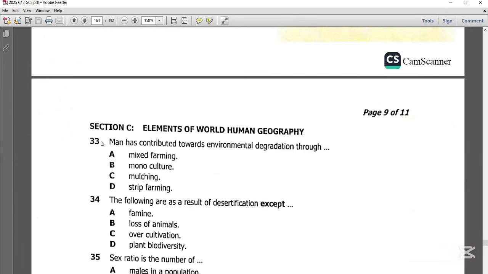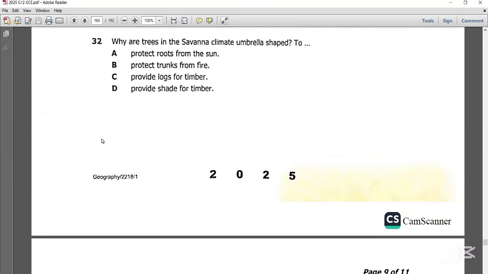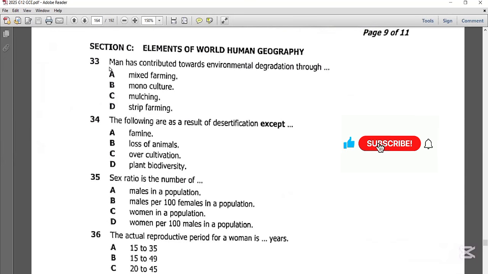Now let's get to section C, where we are going to look at the elements of world geography. Section C is predominantly grade 11 work. So question 33 says, man has contributed towards environmental degradation through. So the best possible answer on question 33 is monoculture.